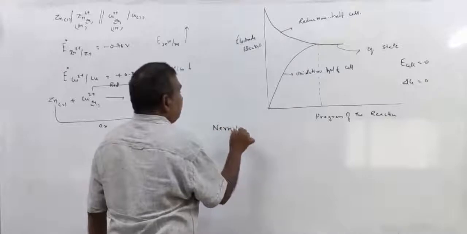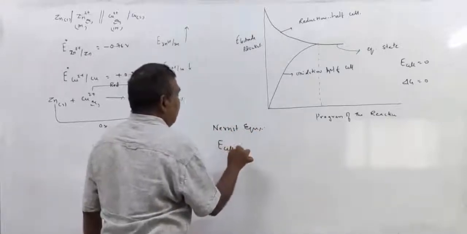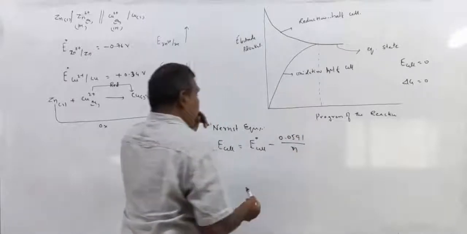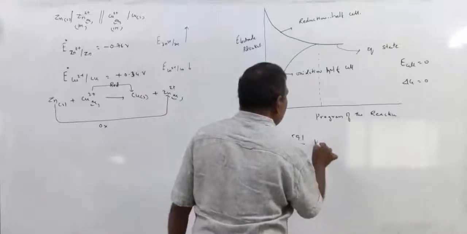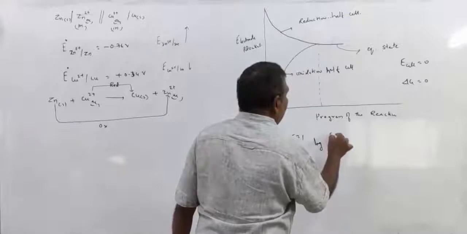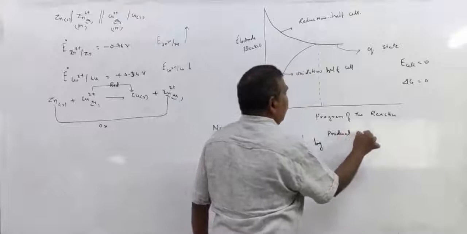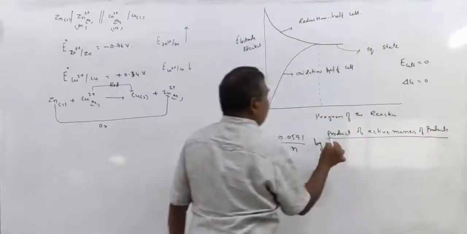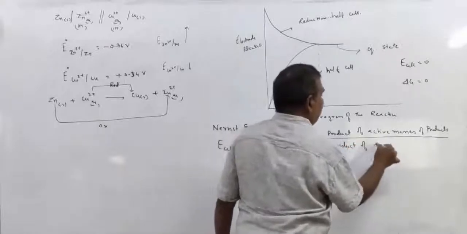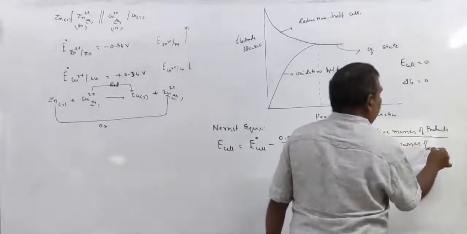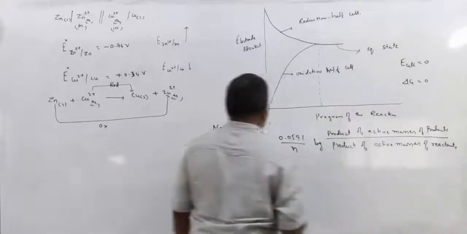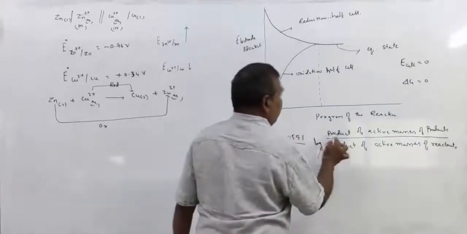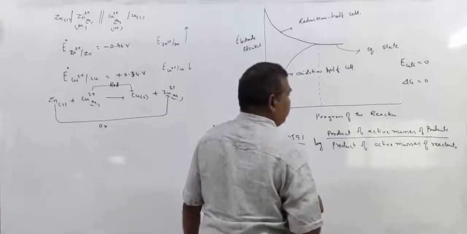Now, what about the Nernst equation? The Nernst equation is E cell is equal to E naught cell minus 0.0591 by n, where n is the number of electrons involved in the reaction, then logarithm of the product of active masses of products by the product of active masses of reactants. So this is the Nernst equation, right?